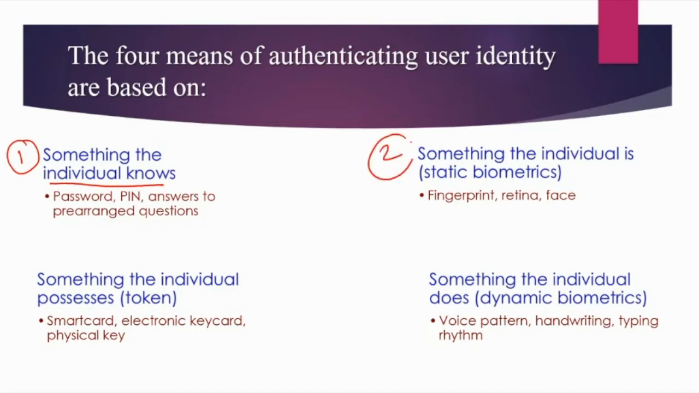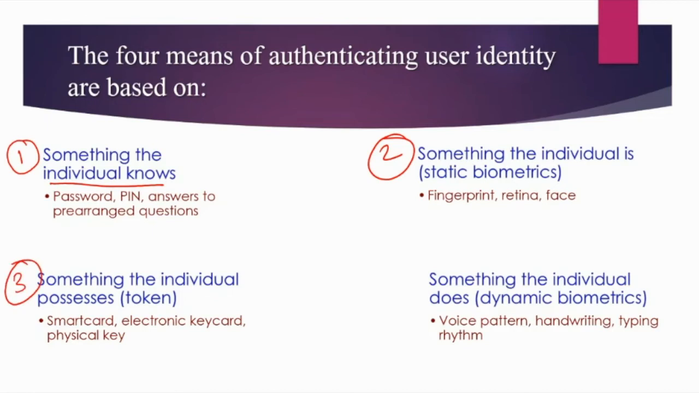The second type of authentication depends upon what the individual is. His physical traits or biometrics are also used for user authentication, like fingerprinting, retina, face recognition, etc. This deals with static biometrics. This is another way to do user authentication.